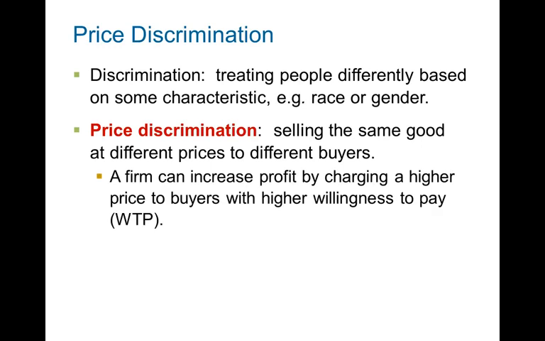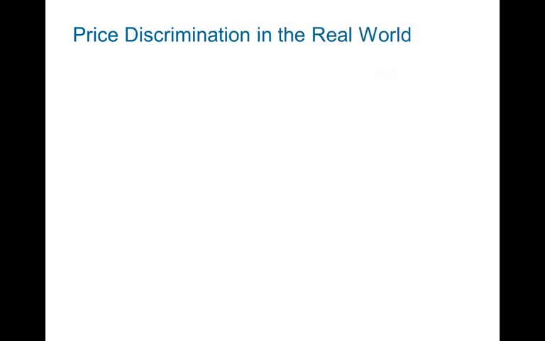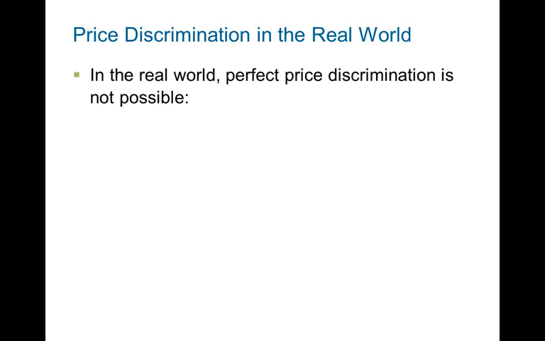And why do they do that? Well, a firm can increase profit by charging a higher price to buyers who have a higher willingness to pay. So if buyers want to pay more, and if the firm can understand that these buyers are willing to pay more, then they can increase their profits by charging a higher price to those buyers. In the real world, perfect price discrimination is not possible because no firm knows exact buyers' willingness to pay.